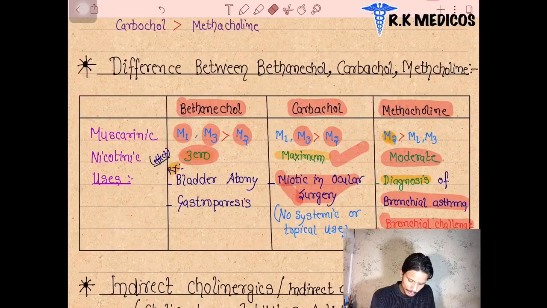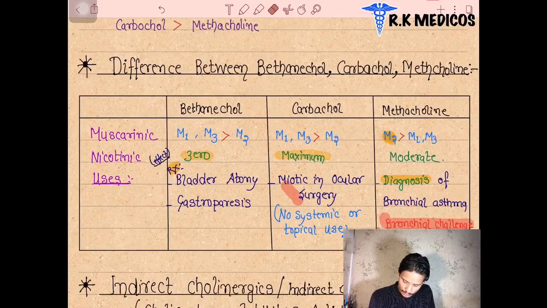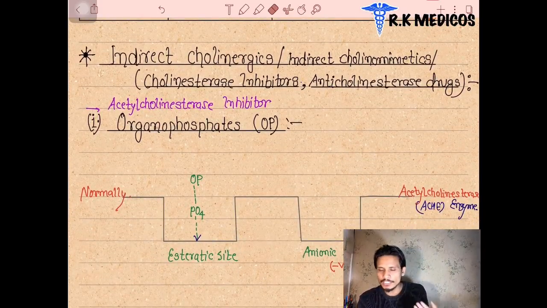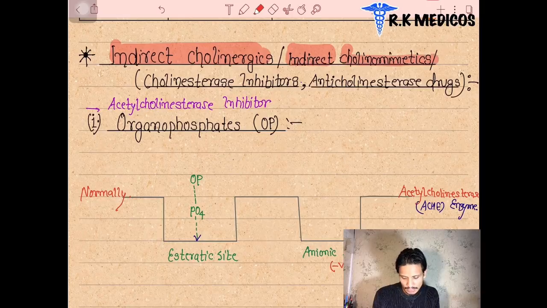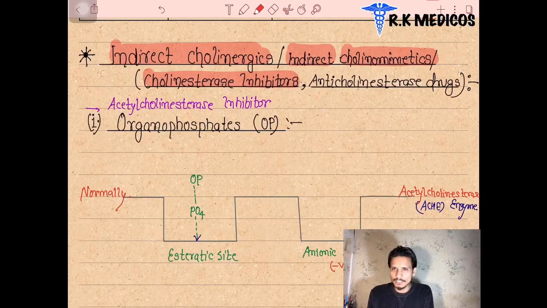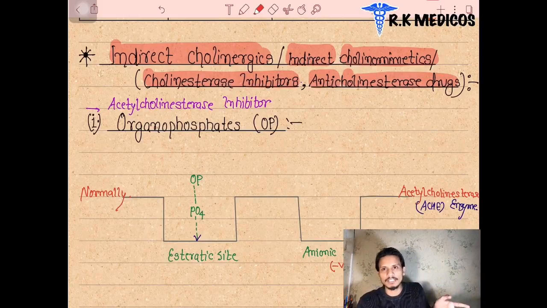Now in the next section, this was all about the direct acting part of the parasympathetic drugs, the cholinomimetic or cholinergic agonist drugs. Now we are going to see the indirect acting drugs. Indirect acting drugs are also called indirect cholinergic drugs, or indirect cholinomimetic drugs, and they are also called cholinesterase inhibitors because they inhibit the acetylcholinesterase enzyme. When they inhibit the cholinesterase, they are also called anticholinesterase drugs.